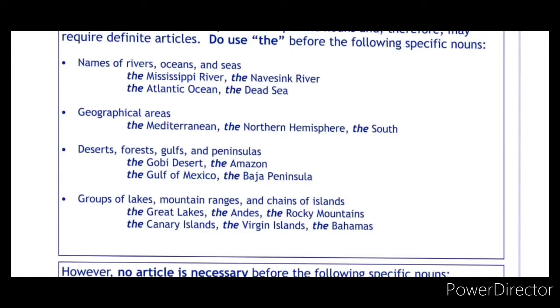You can also use the Andaman and Nicobar Islands, the Maldives. These are all chains of islands and mountain ranges, like the Himalayas, the Everest. So for groups of lakes, mountain ranges and chains of islands, we need to use the definite article the, children.